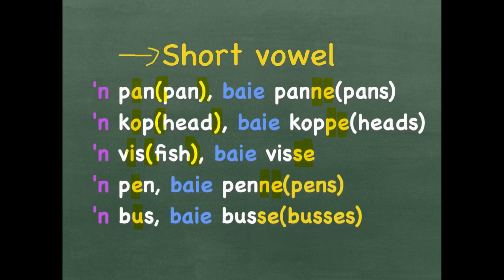Notice that pens and buses I've put in yellow at the back, because they are similar to the English words that you get. Again, bus will have another S, and then an E at the end, to make it plural. This rule applies to all short vowel words, not only the ones I've shown in the example, but we do, however, get other rules. When a word ends on a certain consonant, there might be another sound that you need to add when making it plural.